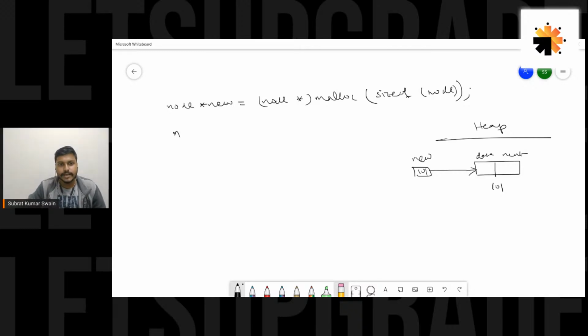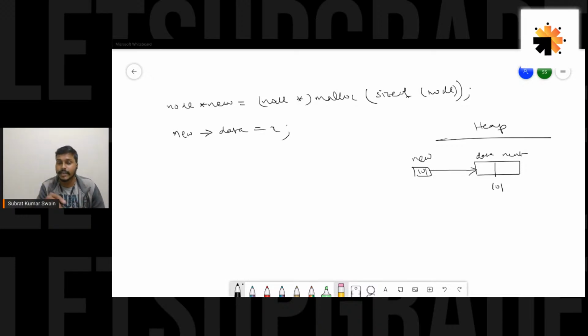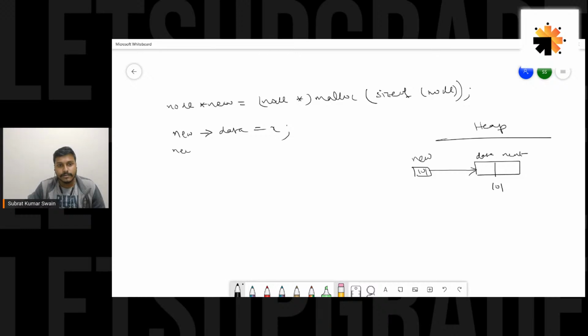It's very easy. We have to write new arrow operator data equal to x. So we are storing the value of x in this data part, and one more step we have to make: new next, we have to make it null. Why null? Because right now it doesn't know about the next node, so it has to be null. Okay, and finally this create function should return the address of the newly created node. What is the address? 101. Where is it stored? In new. So I would write return new.